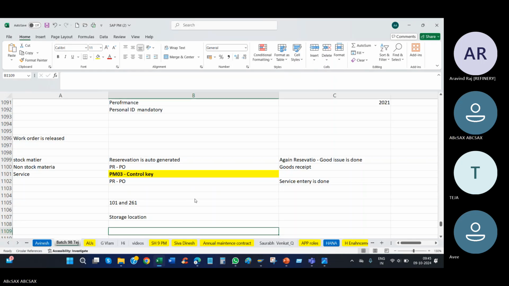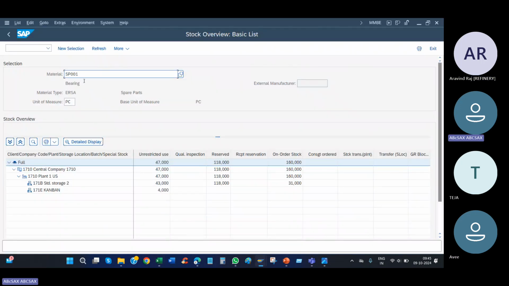Okay. So if you come here, your material is for this plant, under these two storage locations. This 171B is one of the storage locations. You can use any storage location for testing purposes, but in a project you need to ask the consultant whether I need to take the material from this storage location or that one.